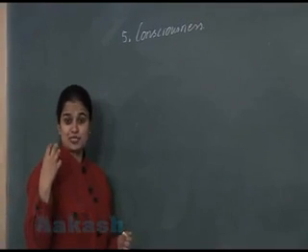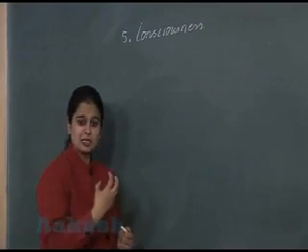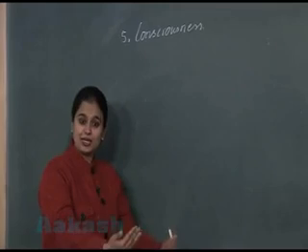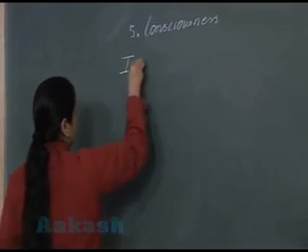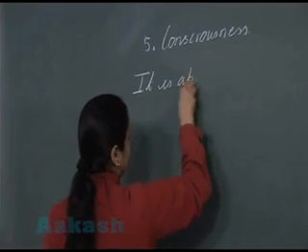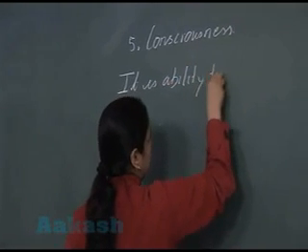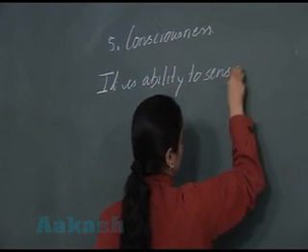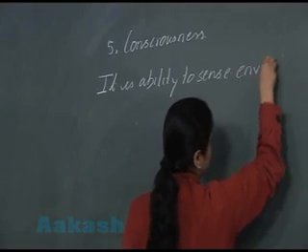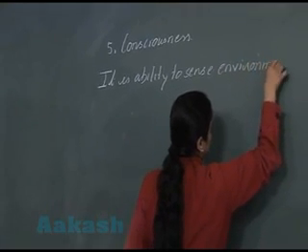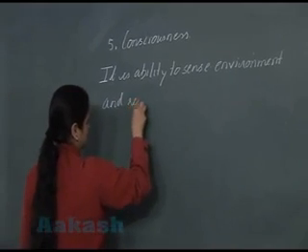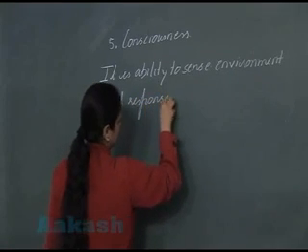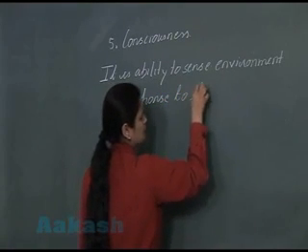It is the ability to sense the external stimulus and respond to it accordingly. So consciousness is the ability to sense environment, sense stimulus and respond to it.